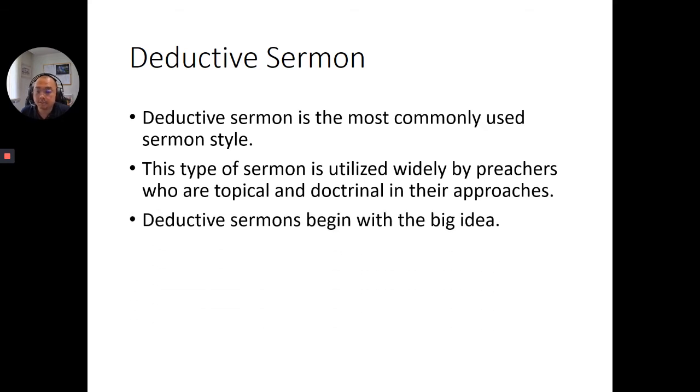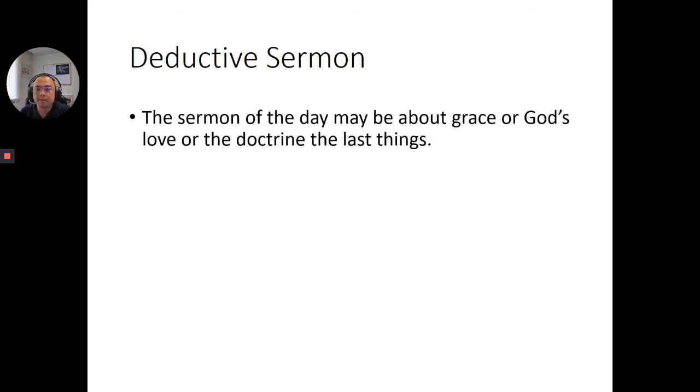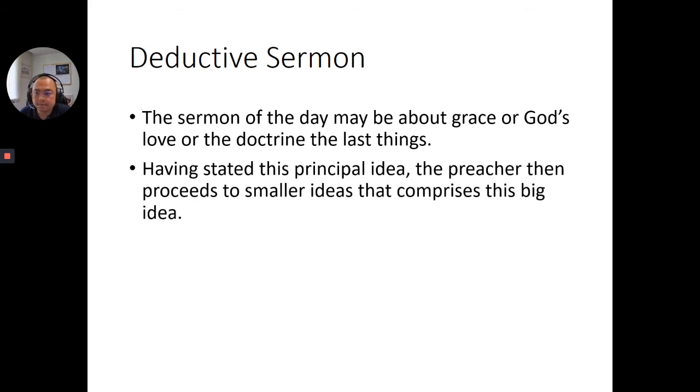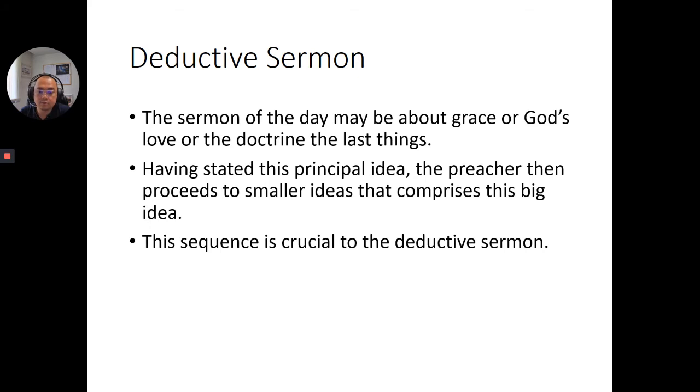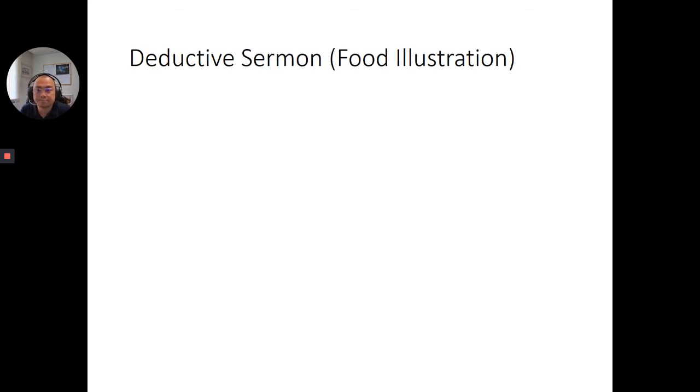Deductive sermons begin with the big idea. The preacher frequently tells his congregation that the sermon of the day will cover a certain idea, topic, or doctrine. So the sermon of the day may be about grace, or God's love, or the doctrine of the last things. Having stated this principal idea, the preacher then proceeds to the smaller ideas that comprise this big idea. This sequence is crucial to the deductive sermon. The congregation is informed about the destination before they are told how to go there. So this is interesting about deductive sermon.